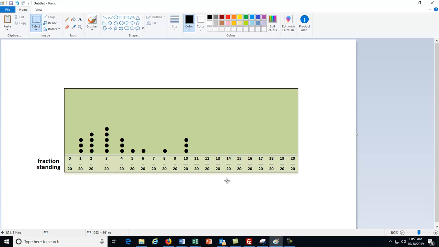Now, some of you, when I asked this on Thursday, said 10 out of 10 is the most because 10 is the biggest number. But only 3 people got 10 out of 10. I'm looking for the result that had the most people in it. So go ahead and add your answer for number 1.